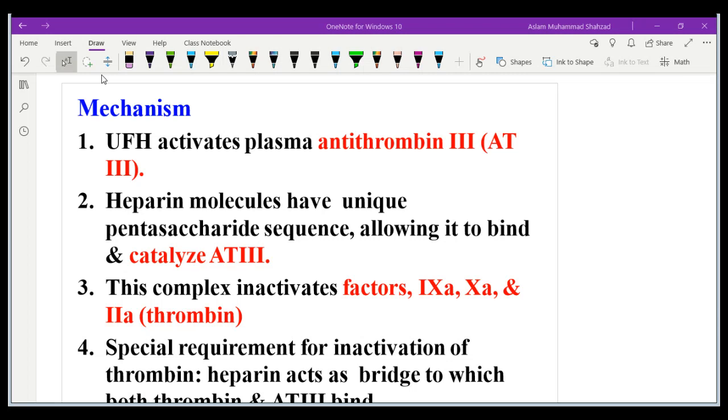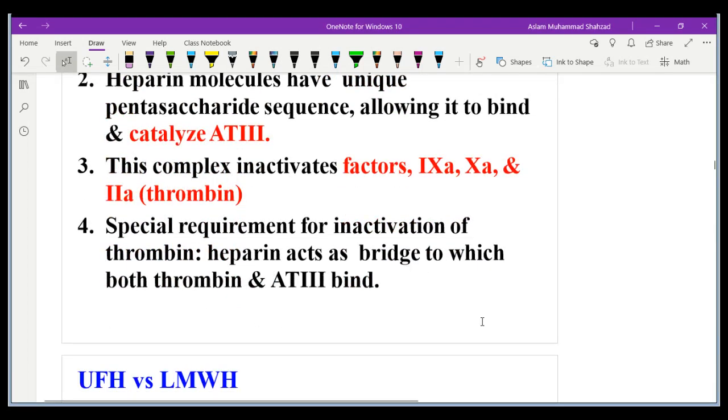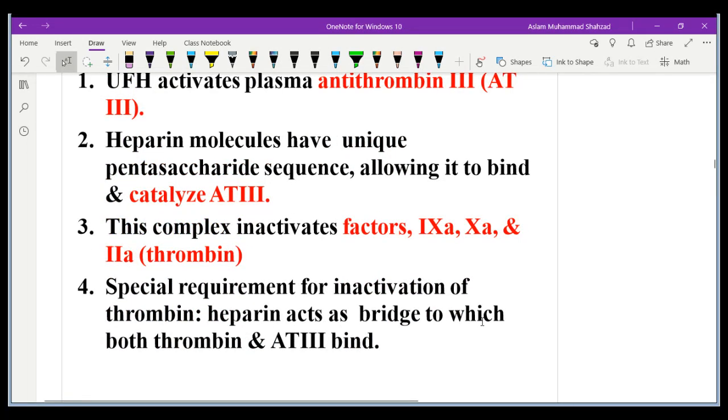And this complex inactivates factor 9, factor 10 and thrombin 2A. Then a special requirement for inactivation of thrombin is a bridge to which both thrombin and antithrombin 3 bind. As we already discussed, it acts as a bridge between thrombin and antithrombin 3.